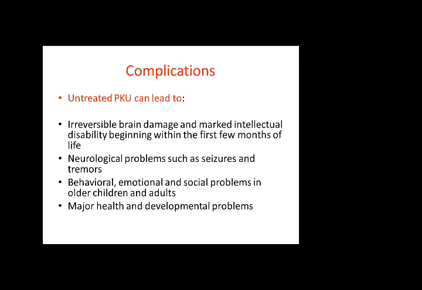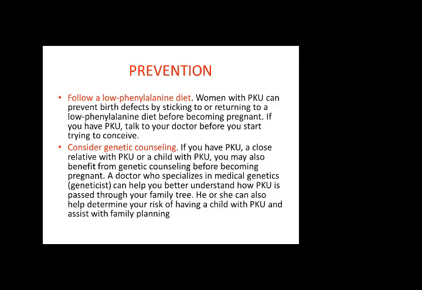Complications: untreated PKU can lead to irreversible brain damage and marked intellectual disability beginning within the first few months of life. Then there are neurological problems like seizures and tremors, then behavioral, emotional, and social problems in older children and adults, and major health and developmental problems. You can assume what could be the problem in society and with the child.